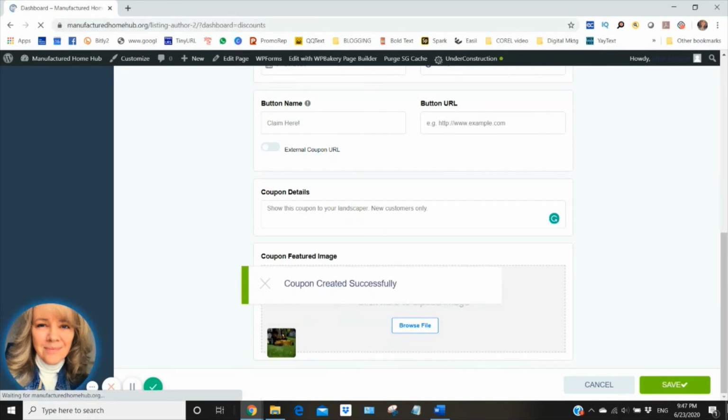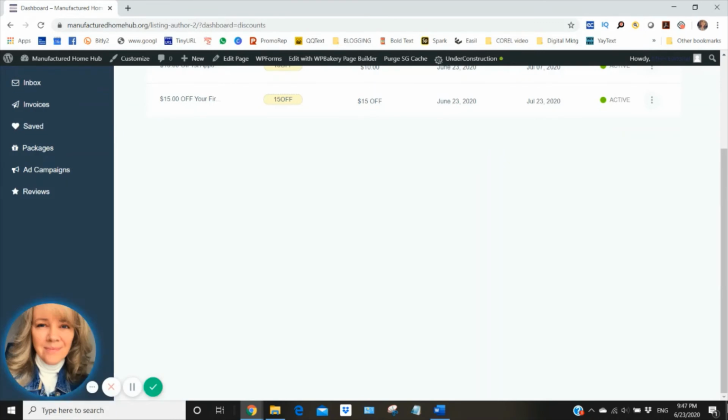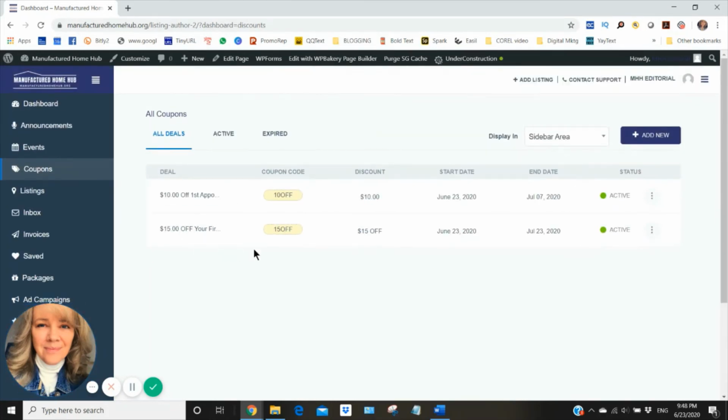Now with coupons, if you have a Patriot plan with us or the All-American plan, you are allowed to create these coupons. If you have only a free listing, this option is not available to you. So it would be great if you wanted to upgrade to a Patriot plan. That would be awesome, so that you could have your coupon on your listing.